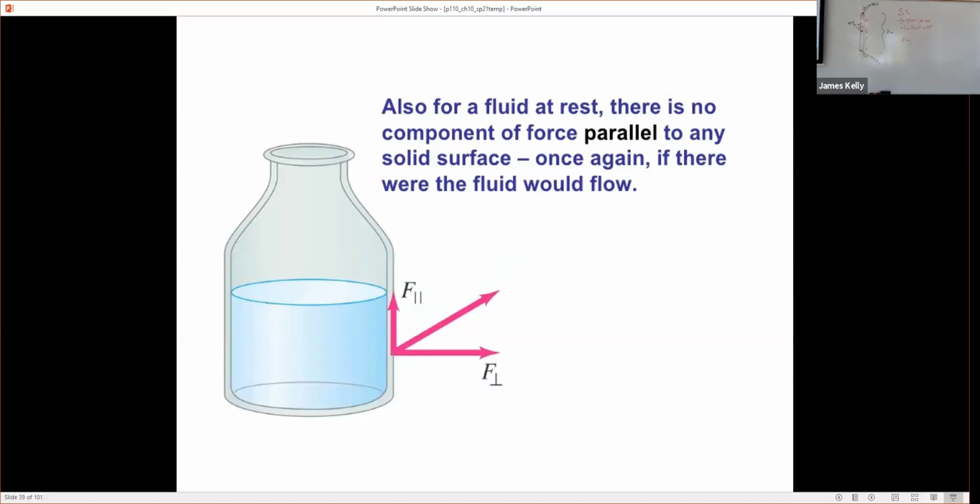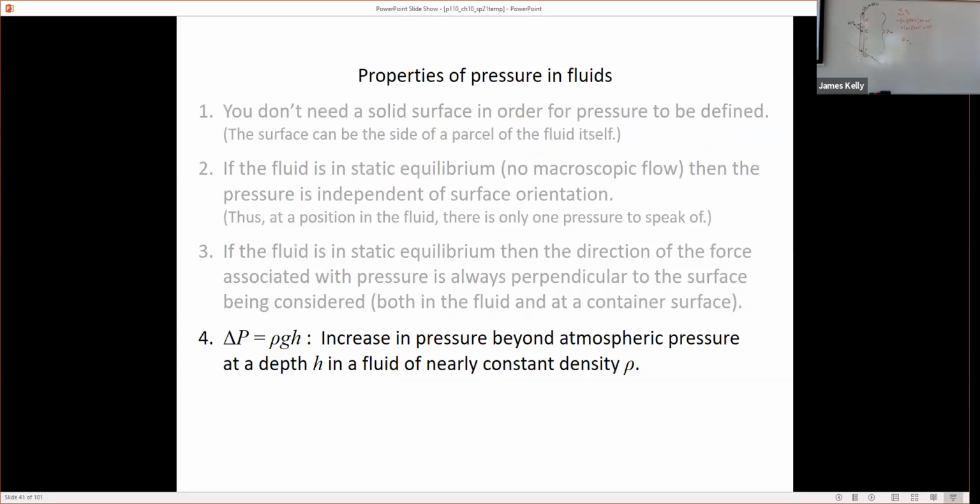Okay, but if it's in static equilibrium, that's not allowed, and it's got to look like this, just everywhere perpendicular to the surface. So if there's fluid here, and up here it's a gas, presumably, then the direction has to be always perpendicular to the surface, outward in every case.